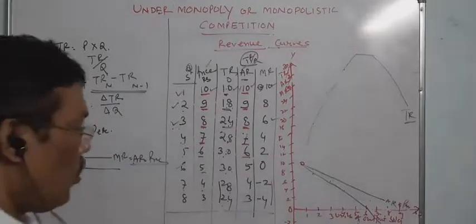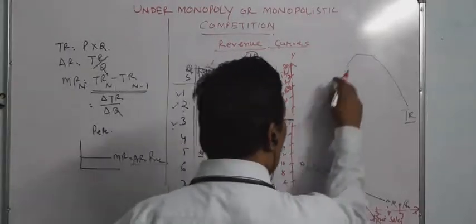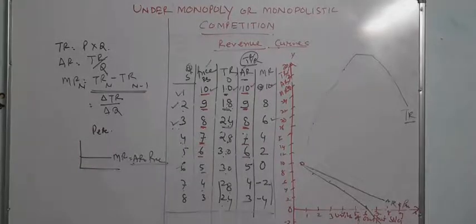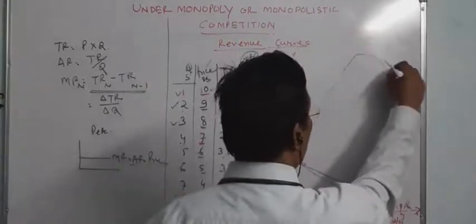And whenever we produce more and more output, TR increases, and after a certain point, TR starts to decline.